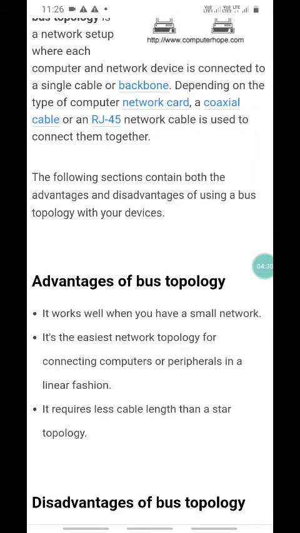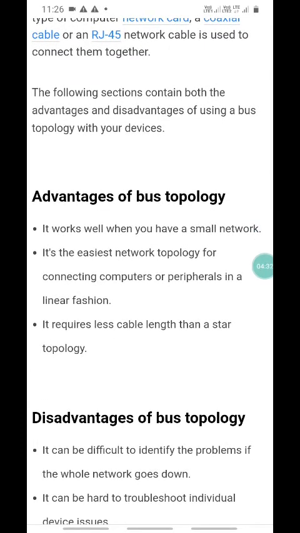Now the advantages of the bus topology. In the examination, questions will be asked such as: write about the bus topology, write short notes on bus topology, or explain the bus topology with advantages and disadvantages. So please note down the advantages of bus topology.